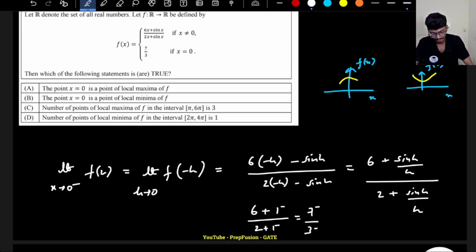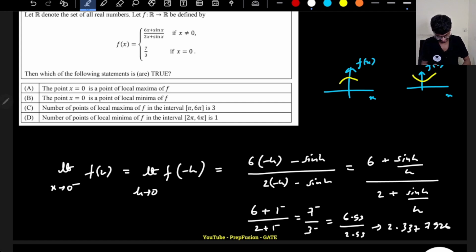Now, how can I comment? So let me take a few values here. Let me take 6.99 divided by 2.99, right? If I take this value and compare with 7 by 3, what happens? You can compare any value, right? I will just quickly compare 6.99 divided by 2.99. So it comes out to be 2.33779, okay, 2.3377926. I will take out a few more values because I might be wrong here.